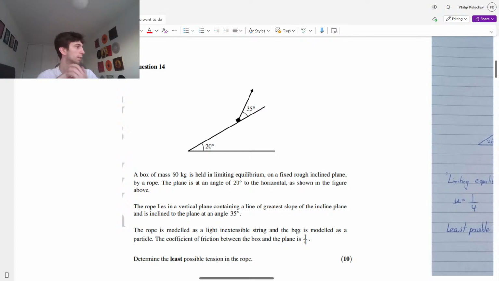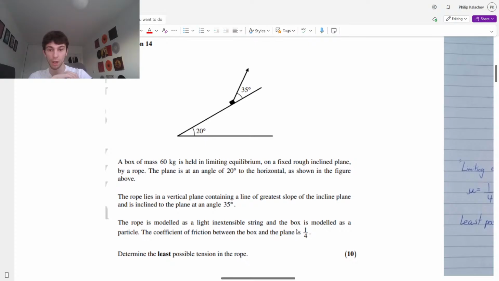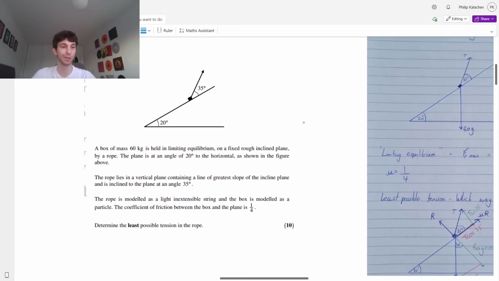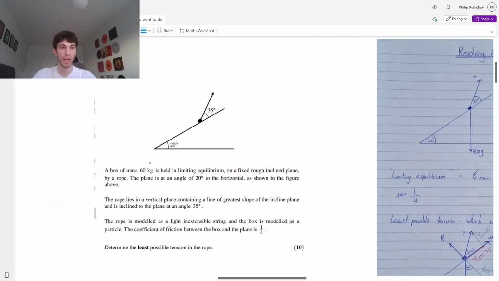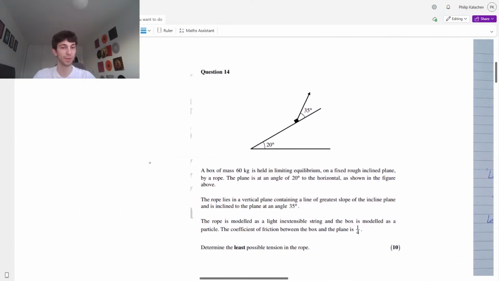Okay. I'm seeing some people say light, some people say inextensible. Let me carry on for now. All right, guys. So first things first. Let's label out our diagram. I'm gonna be using my pre-drawn diagram, obviously, because I don't have OneNote, but I'm gonna be labeling what we see. I hope you guys didn't see that.